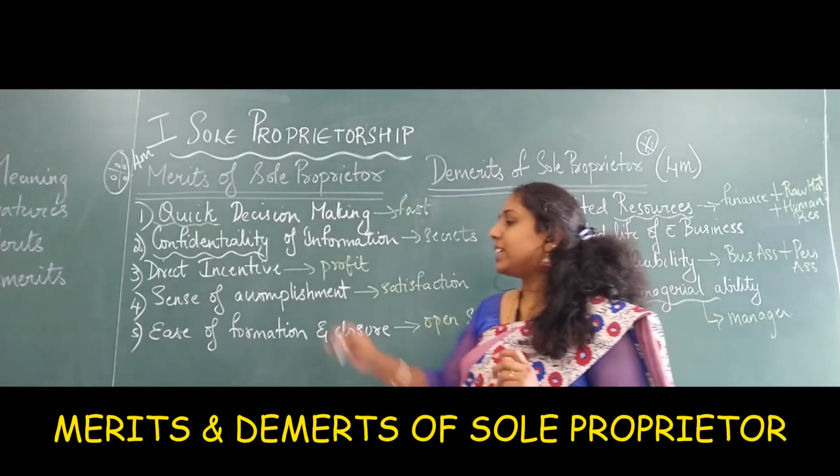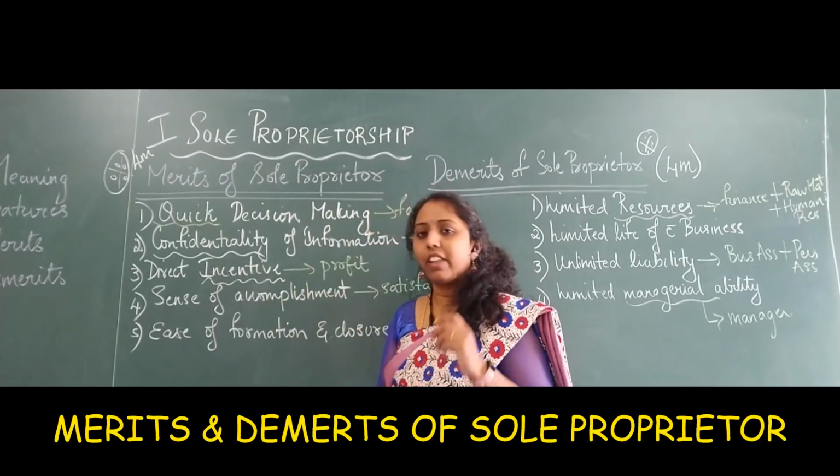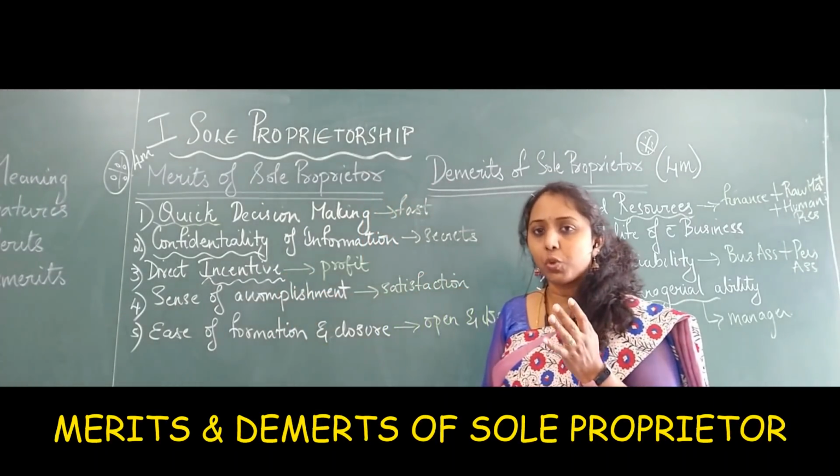The third one is direct incentive. Incentive refers to bonus, incentive refers to profit, incentive refers to money.